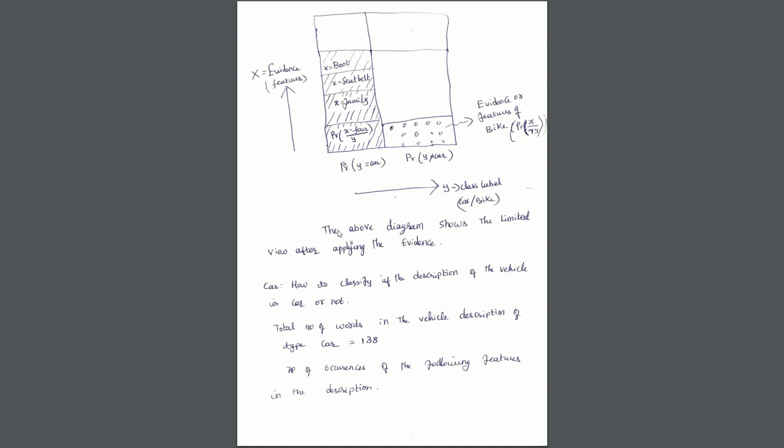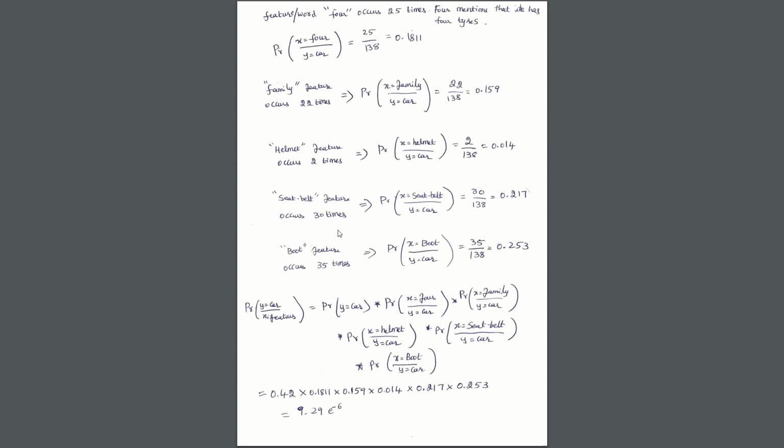And the number of occurrences of the following features in the description. Say we have discussed different features, so the probability of X as 4 given that it is car: 4 occurs 25 times in these 138 words. So 25 divided by 138 gives you 0.1811. That would be the conditional probability for this feature.